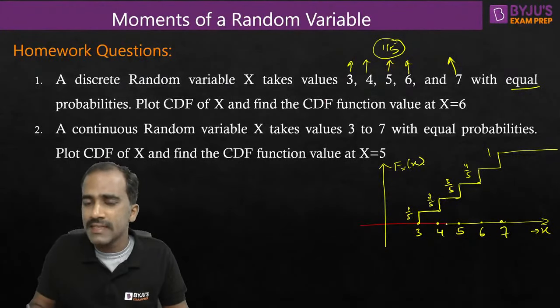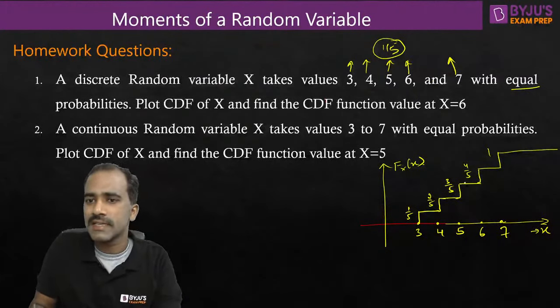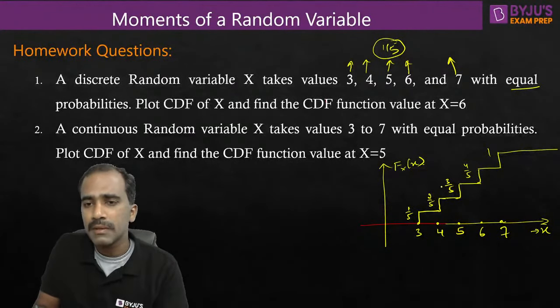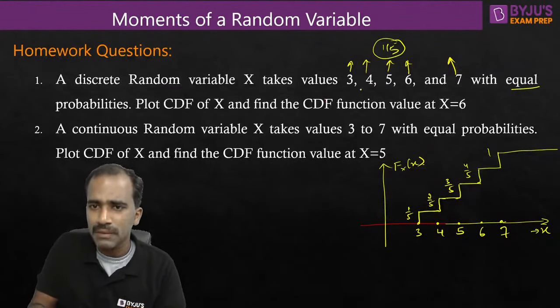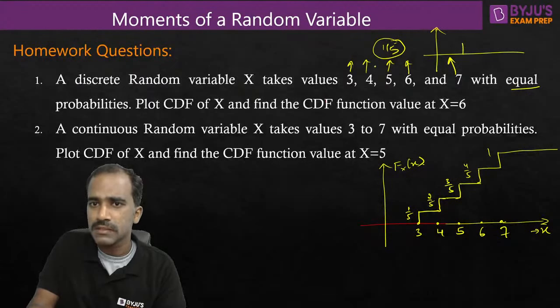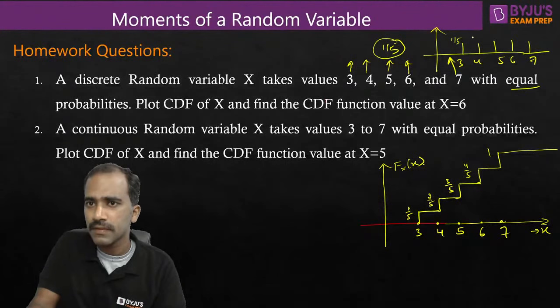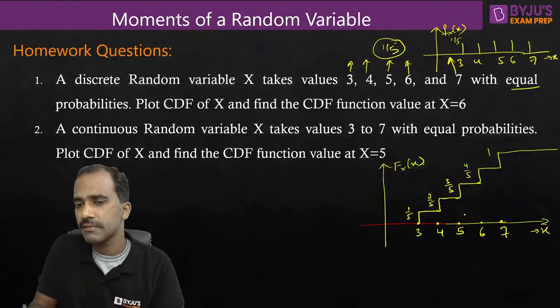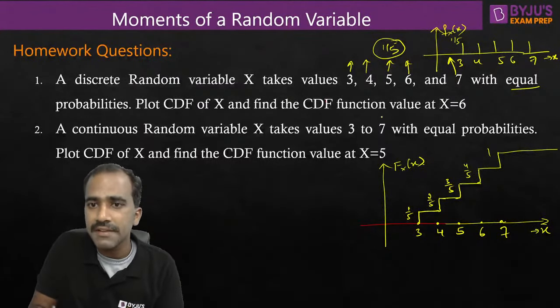I've plotted the CDF directly because this is a discrete case, which is an easy case. If you are comfortable plotting CDF only using PDF, you can plot the PDF of this one. It is easy to plot. At 3, we have an impulse with a height of 1 by 5. At 3, 4, 5, 6, 7, they each have probabilities of 1 by 5. So this is the PDF. First you can plot the PDF, and from the PDF you can plot the CDF. Anything is fine. Next, find the CDF function value at x equal to 6. There are two ways to find it.